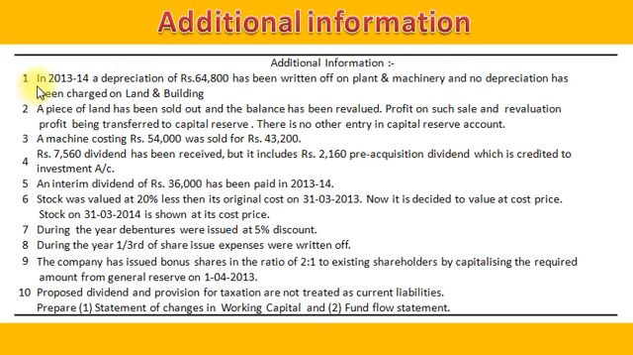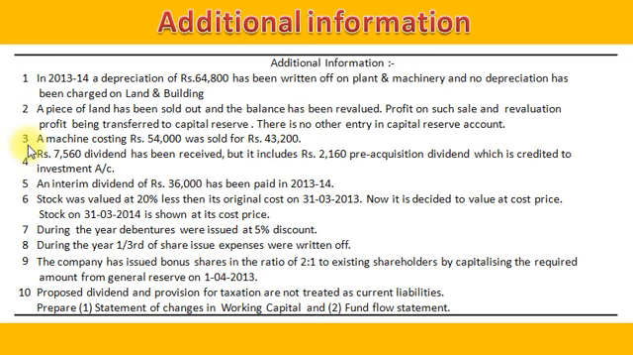Number 1. In 2013-14, a depreciation of rupees 64,800 has been written off on plant and machinery, and no depreciation has been charged on land and building. Second adjustment. A piece of land has been sold out and the balance has been revalued. Profit on such sale and revaluation profit being transferred to capital reserve account. There is no other entry in capital reserve account.